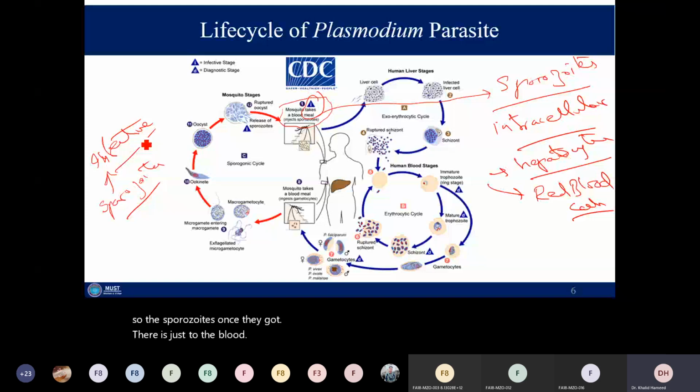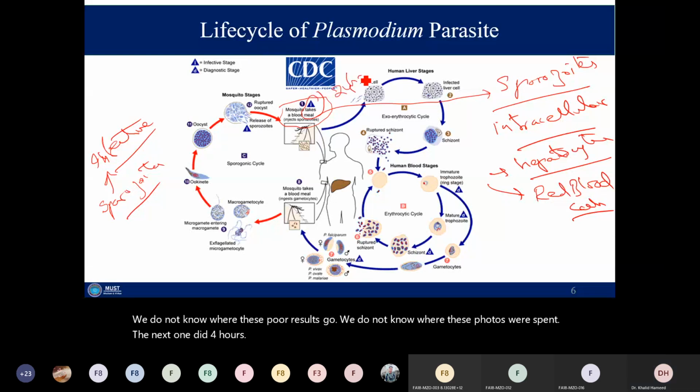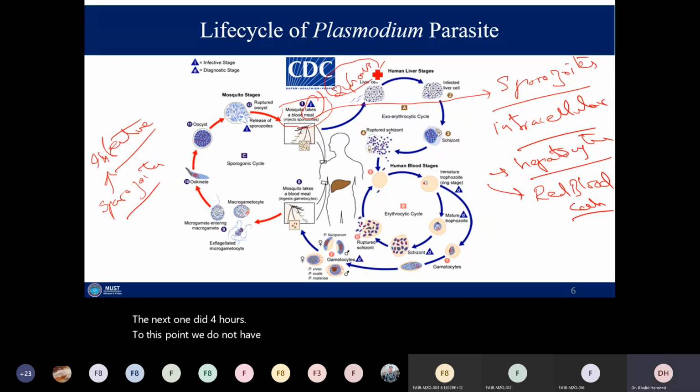we do not know where these sporozoites go. We do not know where these sporozoites spend the next 24 hours. To this point, we do not have any confirmed knowledge of where they spend the initial 24 hours after they get injected into the blood of a person.